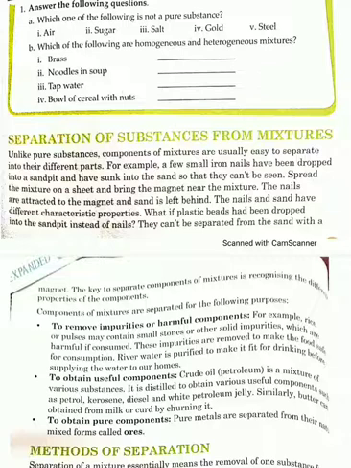So it is a homogeneous mixture. And mixtures are impure. Okay. So the things which are not pure, that is your air as well as your steel, will come under homogeneous mixture.